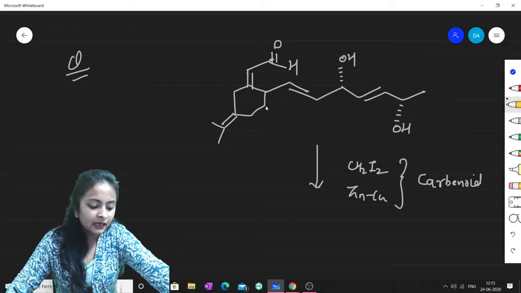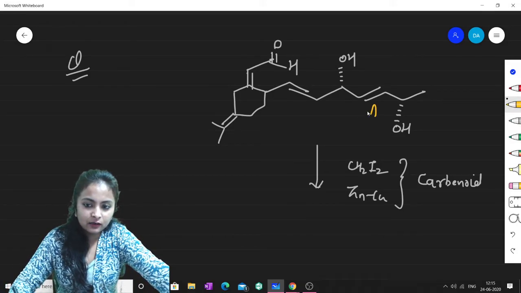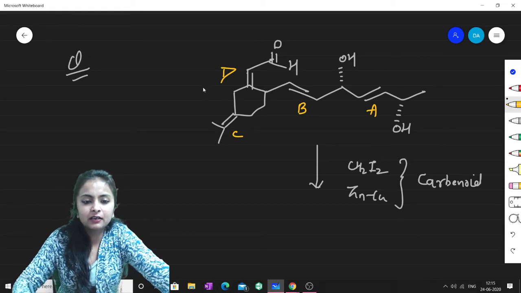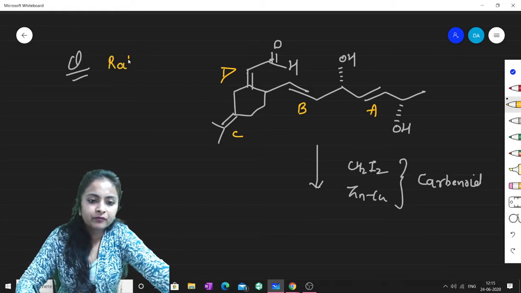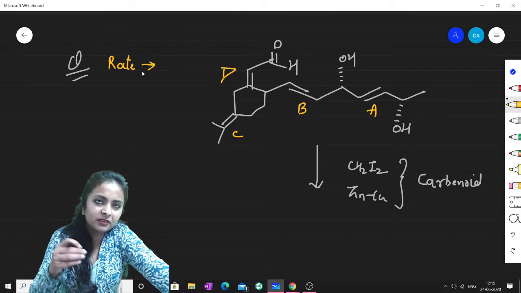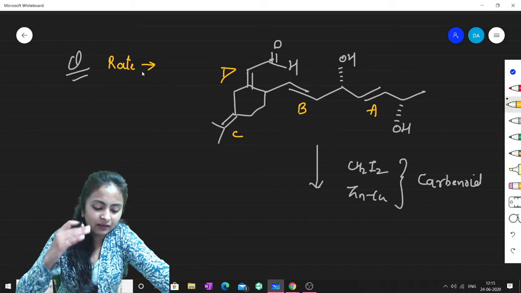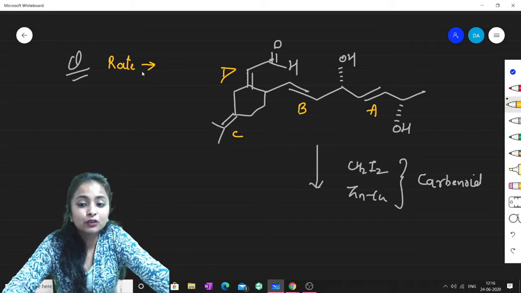Now if this is A, this is B, this is C, and this is D, then what will be the rate of reaction for these alkenes? Just now we have seen that the rate is directly proportional to the nucleophilicity.